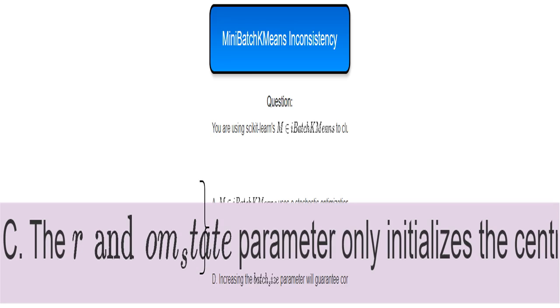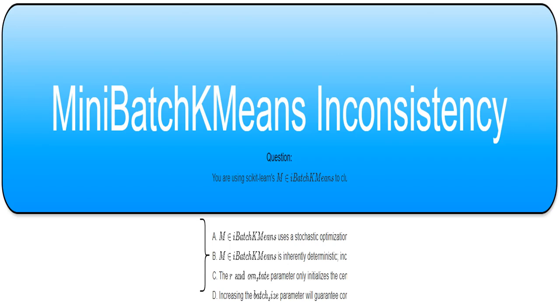Incorrect. Increasing the batch size reduces randomness because more data influences each centroid update. However, it won't entirely eliminate randomness unless the batch size becomes as large as the whole dataset. Then it's not a mini-batch algorithm anymore. This is the core problem we need to solve. The inconsistency in MiniBatchKmeans results boils down to its stochastic nature, introduced by the mini-batch processing method.